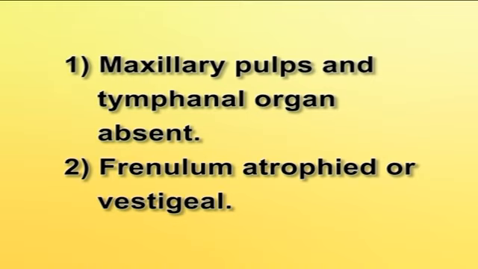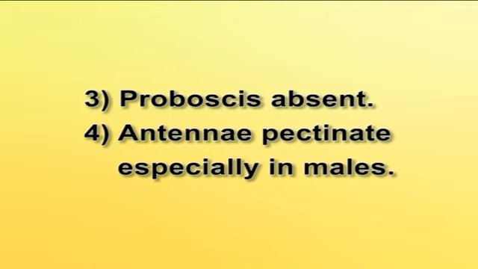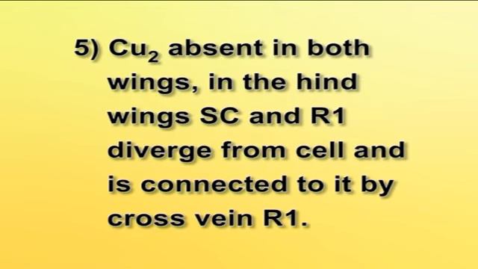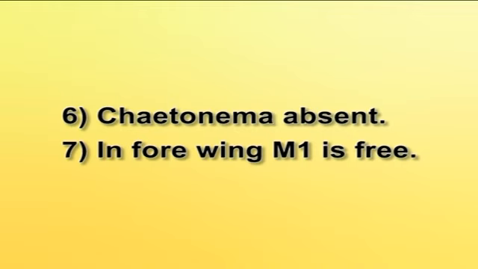Superfamily Bombycoidea. Main characters: maxillary palps and tympanal organs absent. Frenulum atrophied or vestigial. Proboscis is absent. Antennae pectinate, especially in males. CU2, that is cubitus vein, absent in both wings. In the hind wings, SC and R1 diverge from cell and is connected to it by cross vein R1. Ketonema absent. In forewing, M1 is free.